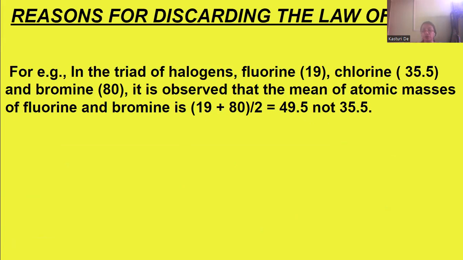There's a huge difference between the atomic masses. This 49.5 is not at all close to the atomic mass of chlorine, so this did not follow the law of triads. These types of reasons were why this law was discarded.